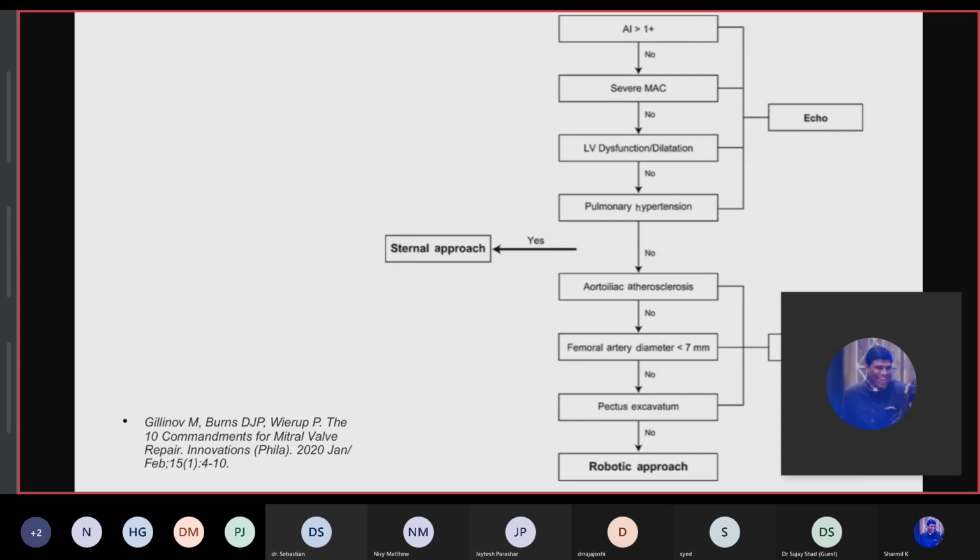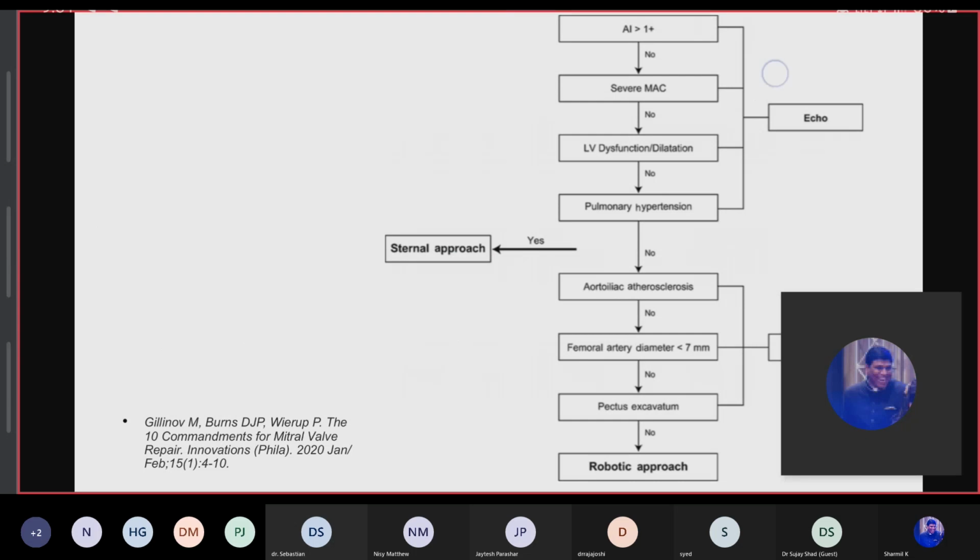Otherwise, if this sternal approach is possible before that, and in sternal approach, you can also go for upper mini sternotomy and lower mini sternotomy as well, because here you are not going to deal with the peripheral circulation, because in partial sternotomy cases, you can go for cannulation in the central area as well.